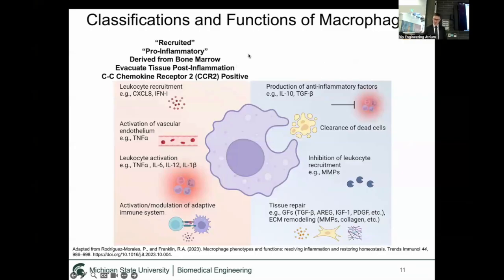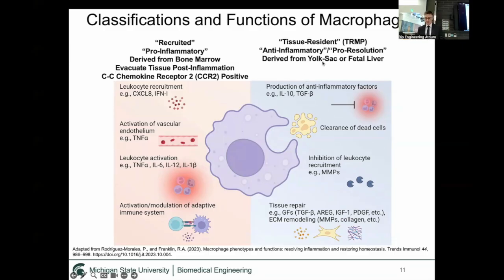On the other side of the spectrum, they also can produce anti-inflammatory factors, dampening the immune response. They clear dead cells. They inhibit leukocyte recruitment, and they also participate in tissue repair and extracellular matrix remodeling. Macrophages that participate in these functions are generally termed tissue resident, anti-inflammatory, or pro-resolving, derived from the yolk sac or fetal liver, and they persist in our tissues throughout our entire lives. And generally, they are CCR2 negative.